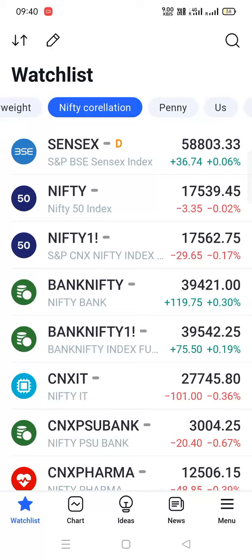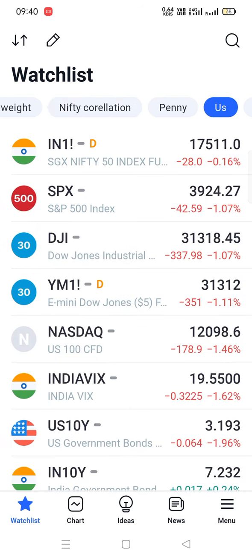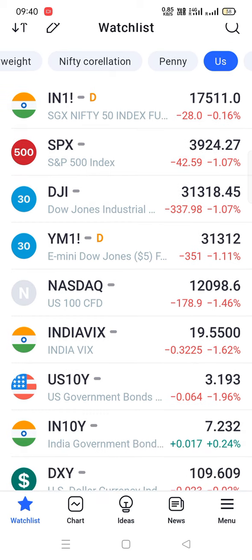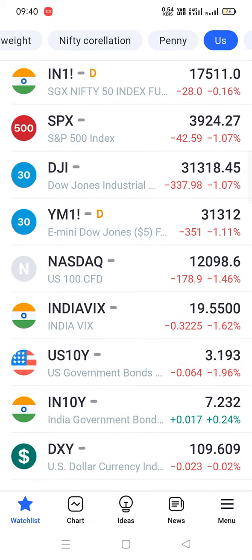Hello everyone. So let's have a discussion on 5th September 2022 about what can happen to Nifty and Bank Nifty. If we look at the close of the US indexes, Dow Jones and Nasdaq are all down due to the US job report.